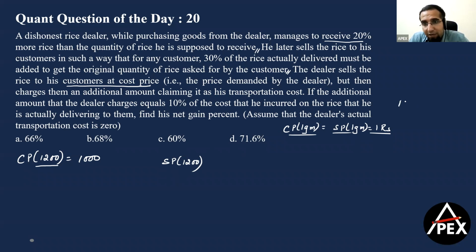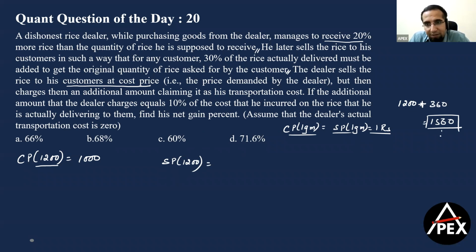That means if he's selling 1200 grams, I add 30% of this, 1200 plus 30% of 1200, that is 360, which means the customer has asked for 1560 grams. And the dishonest dealer has actually given him 1200 grams.